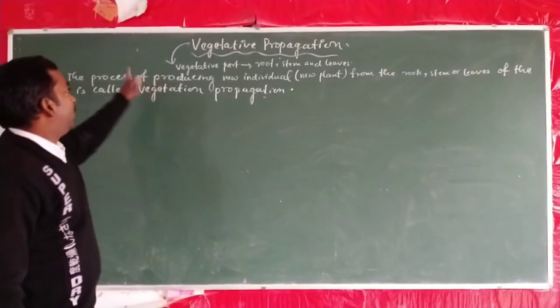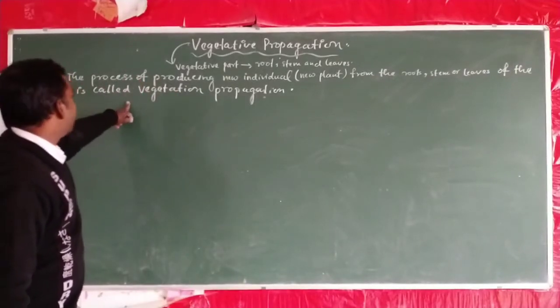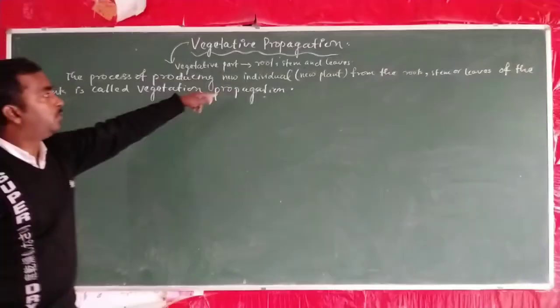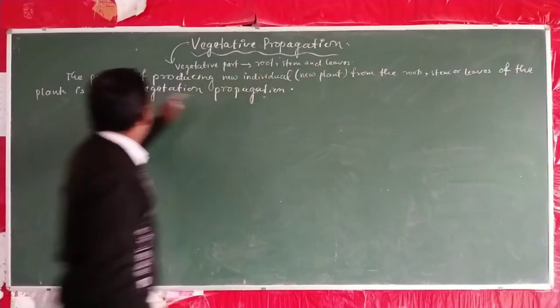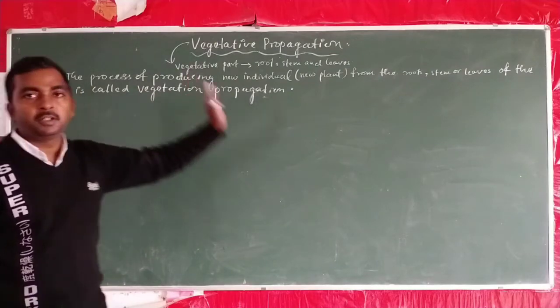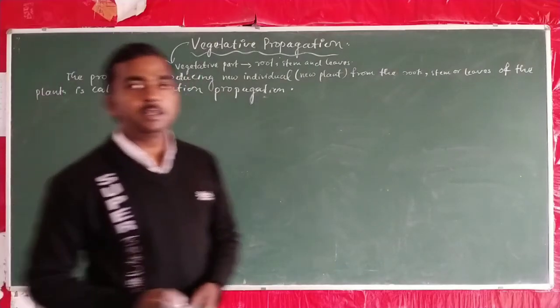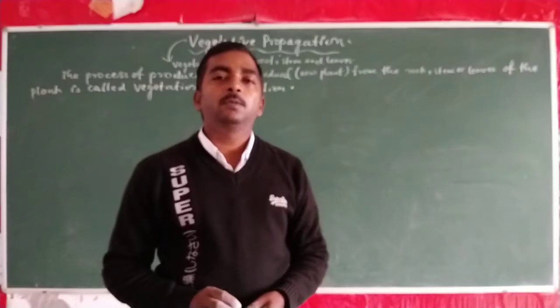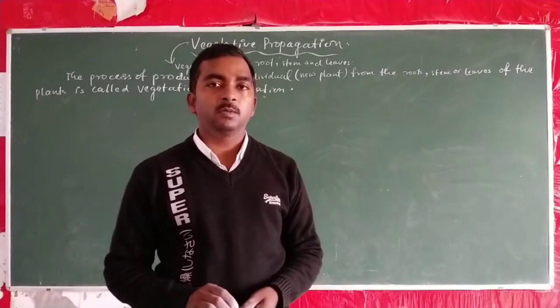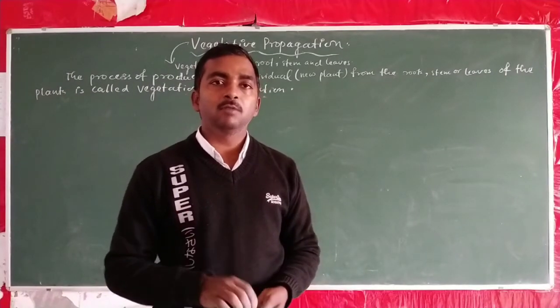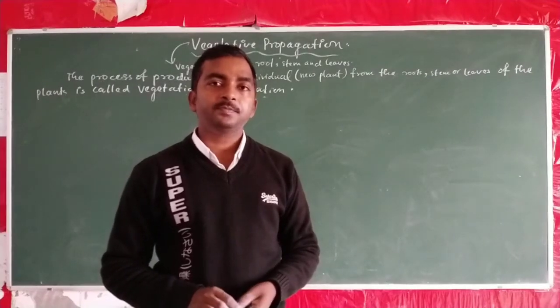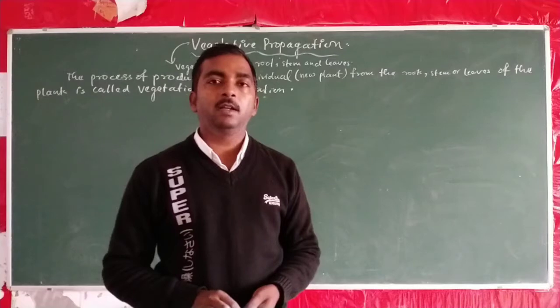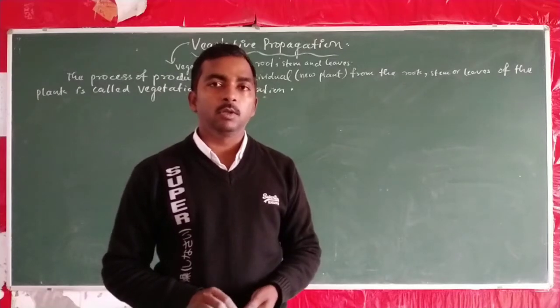So this is the definition of vegetative propagation, the process of producing new individual or new plant from the root, stem and leaves of the plant. It is a type of asexual reproduction, because in asexual reproduction the general feature we have studied is that a single parent can produce new individual.